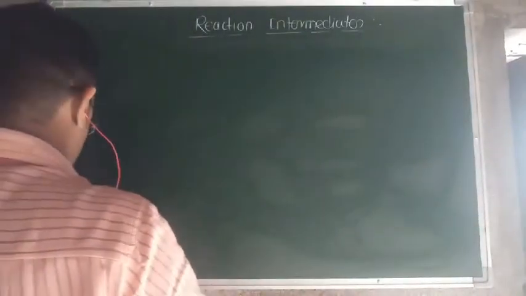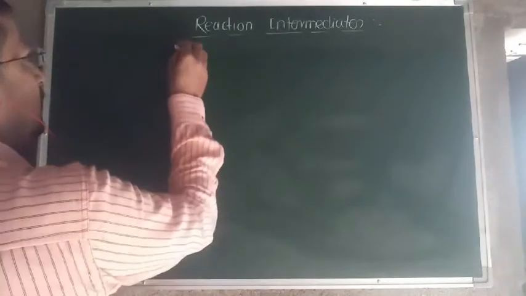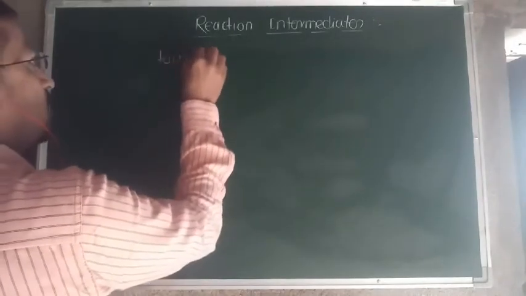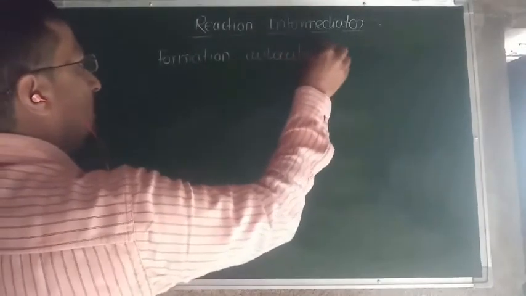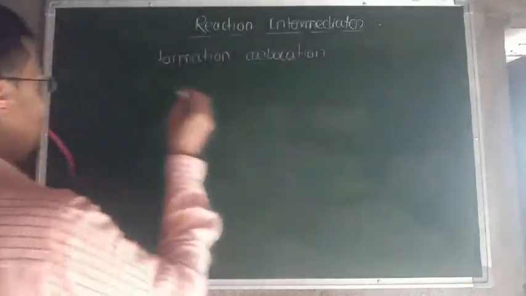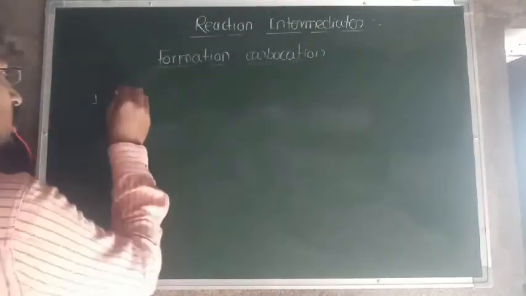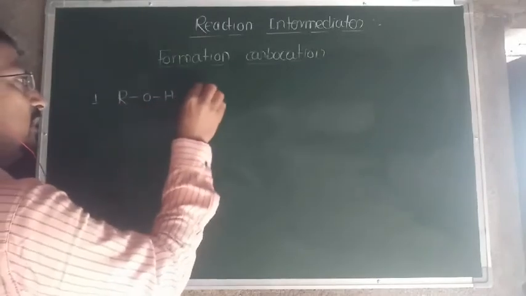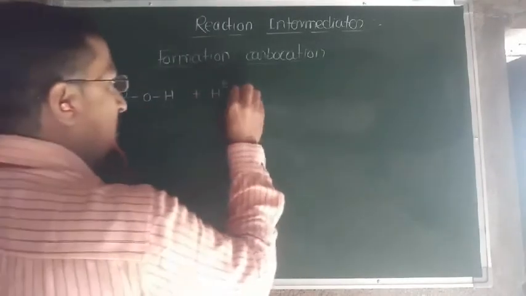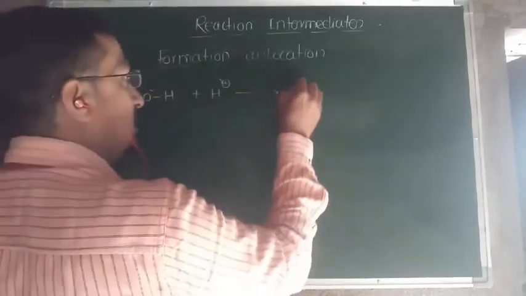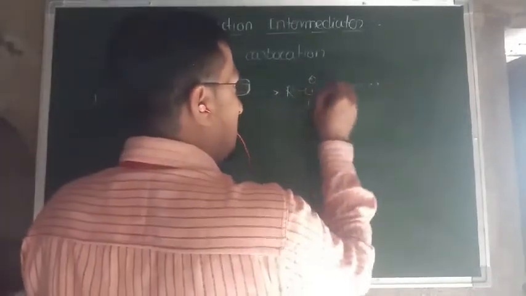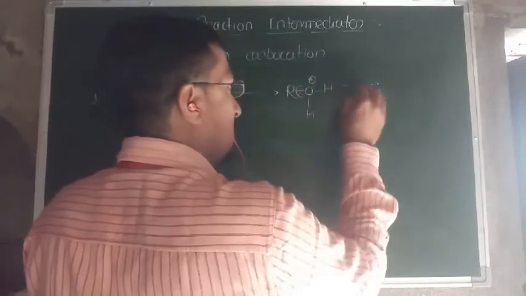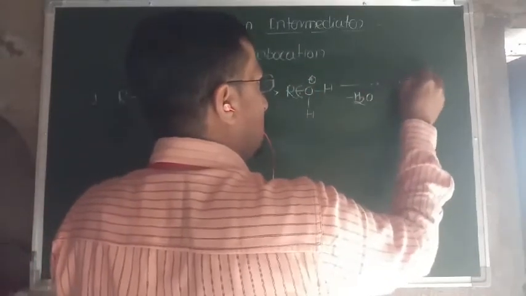If you consider some simple reactions, that is the formation of carbocation. As far as the formation of carbocations is concerned, first some simple reactions. If you consider the alcohol R-OH and carry out the hydrolysis in acidic medium, then H plus attacks over this one. It gives R-OH2 plus, which is positively charged. After that, water is removed by taking the electron pair, minus H2O, resulting in the formation of R plus. This is carbocation.